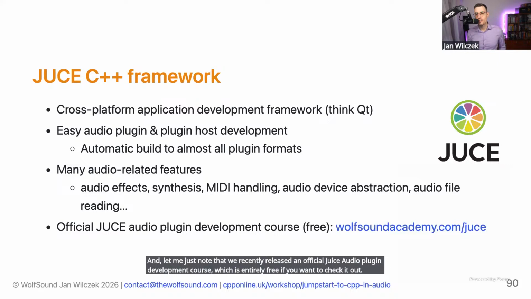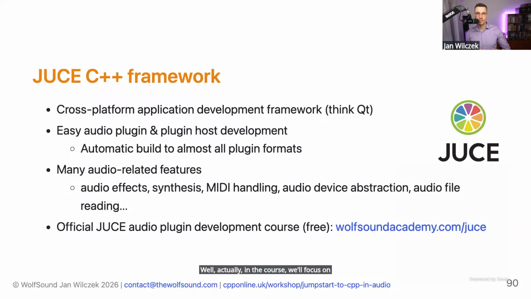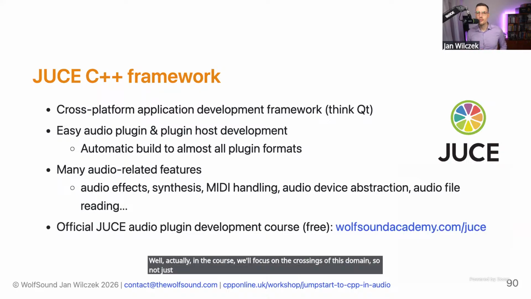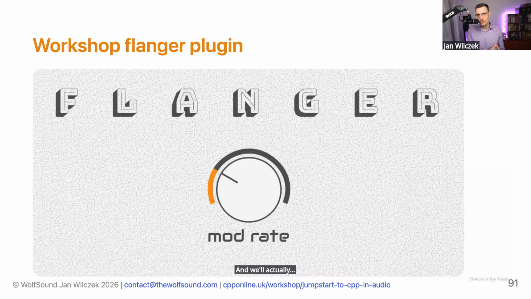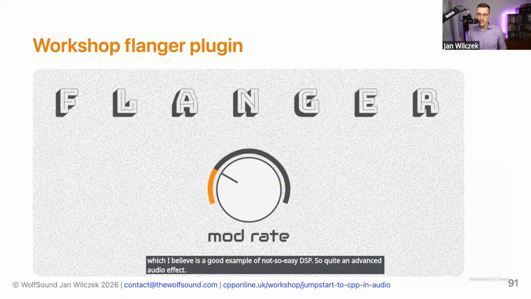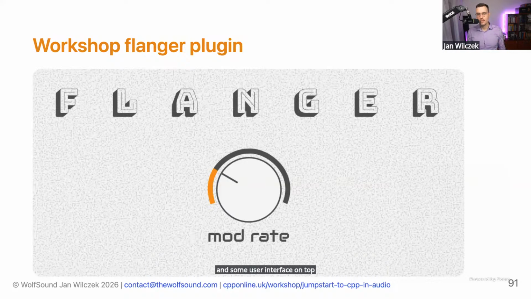But actually in the course, we'll focus on the crossings of this domain. So not just JUCE, but also understanding how audio effects work, and how to do the research and then derive the design to implement the plugin. And this is the prototype UI of the plugin that we'll implement, which I believe is a good example of not so easy DSP, so quite an advanced audio effect, and some user interface on top with plugin parameters with some extra features.